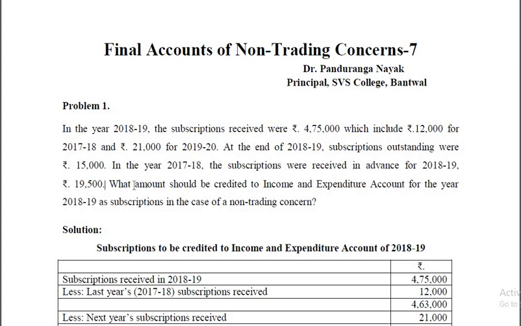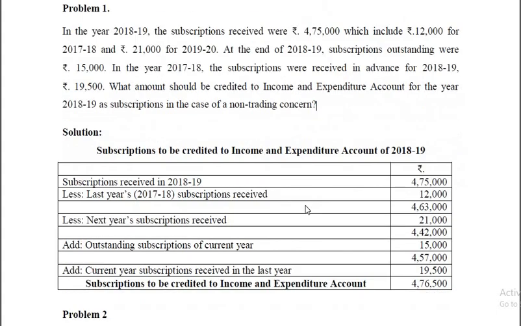So the question is, what amount should be credited to the income and expenditure account for the year 18-19 as subscriptions in the case of a non-trading concern? I have explained, again you just see. Subscriptions received in 18-19, 4,75,000, this is the value. That includes 12,000 for the last year. Therefore, that is not the income of the current year. Therefore, it is deducted here, 12,000. So you will get 4,63,000 after deduction.